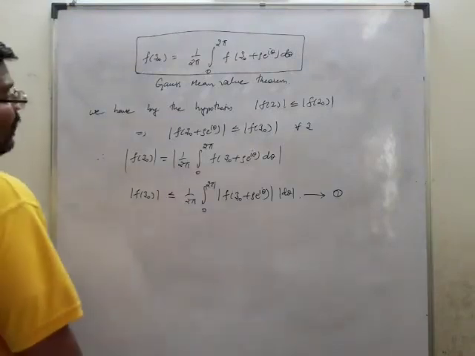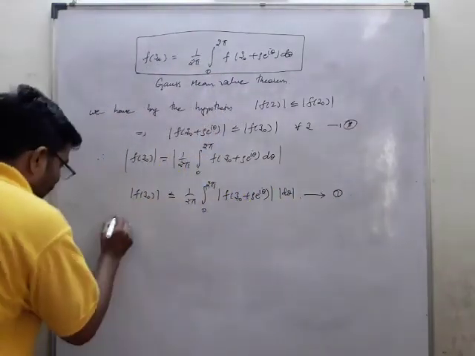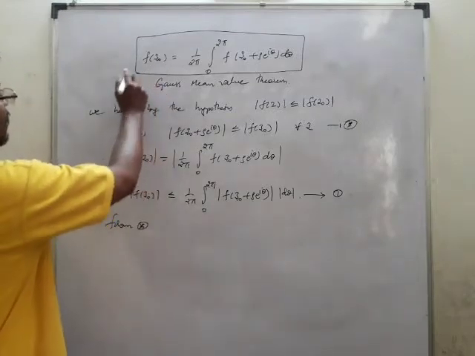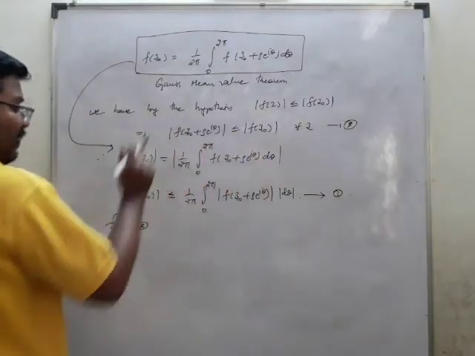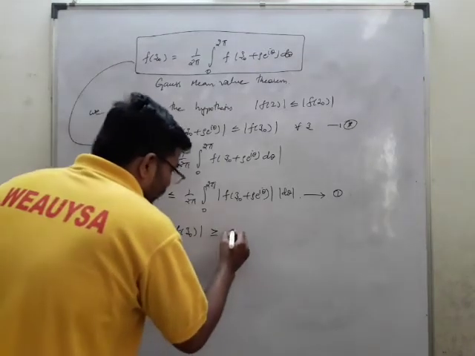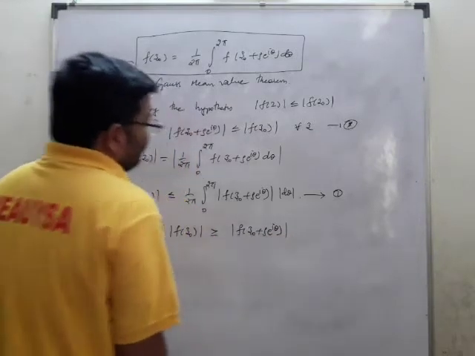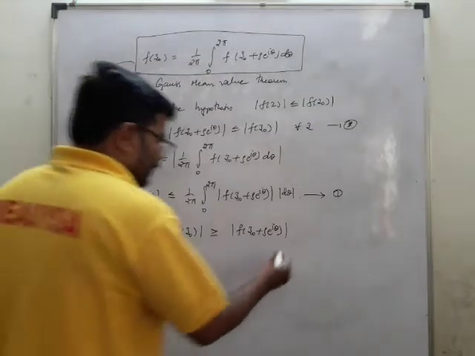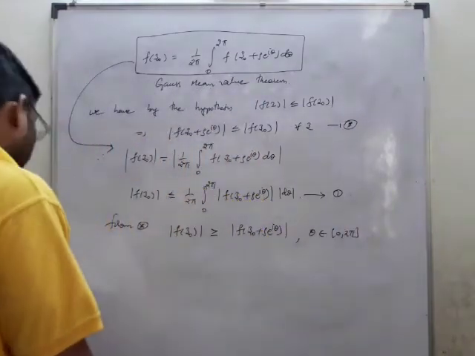So what we'll do now? From star, we take from star. Now mod f(z₀) is greater than or equal to mod f(z₀ + ρe^{iθ}), you got. Now this is what we have here. So what we are supposed to prove is that θ belongs to 0 to 2π.